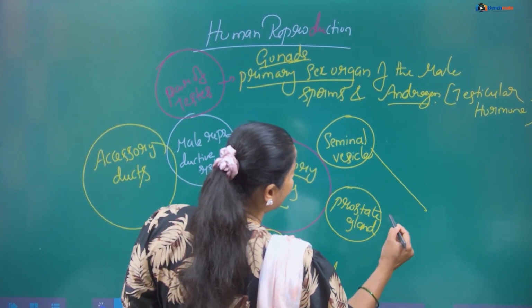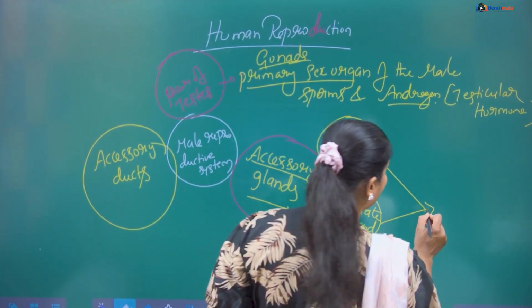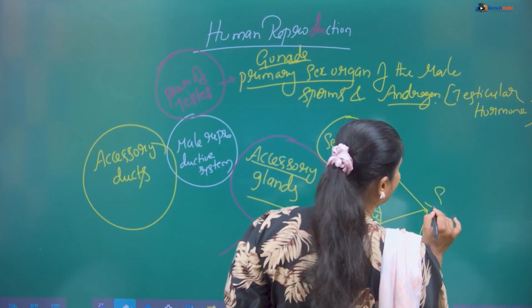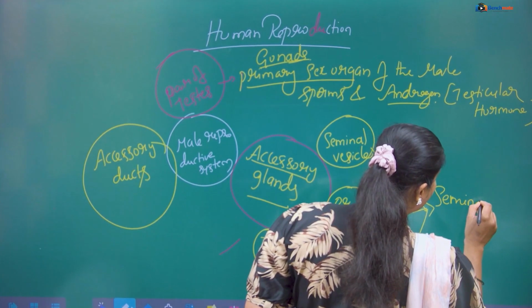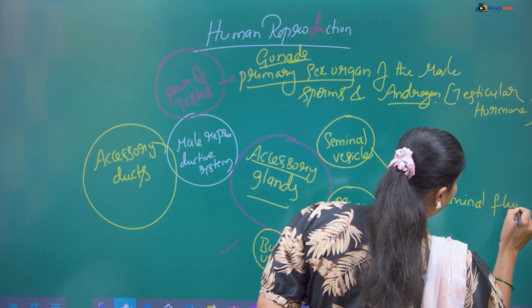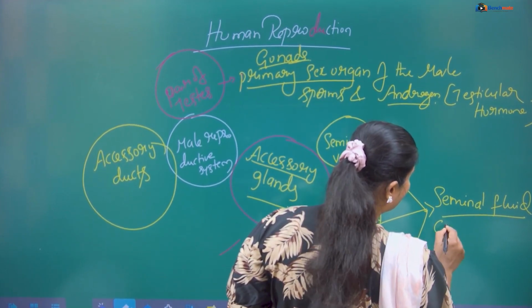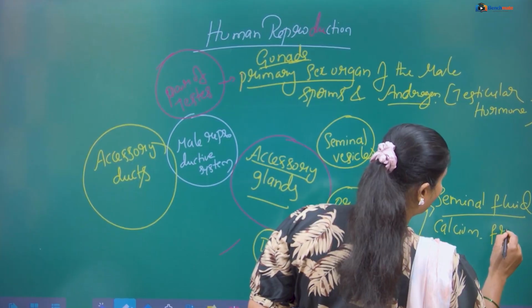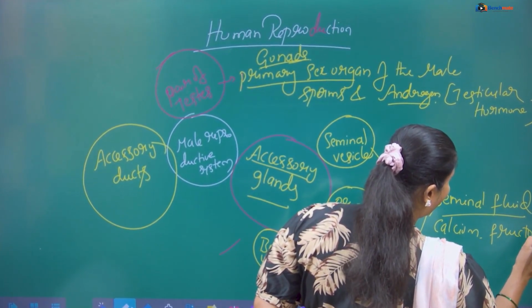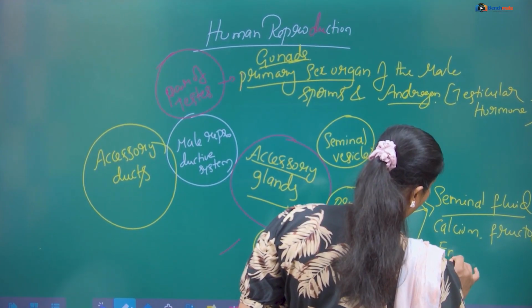These three glands secrete some secretions. They secrete the seminal fluid, and that seminal fluid contains calcium, fructose, then certain enzymes.